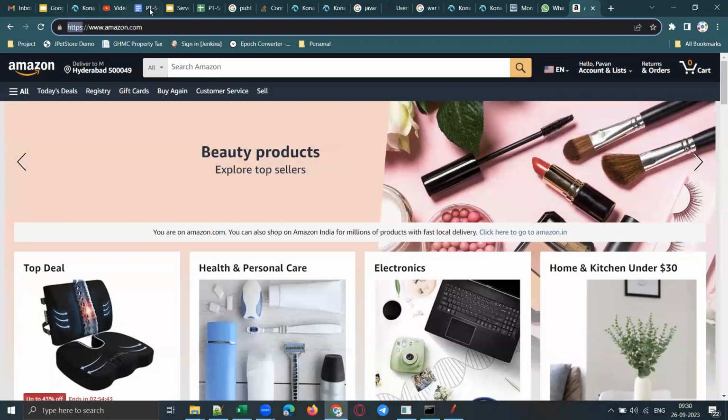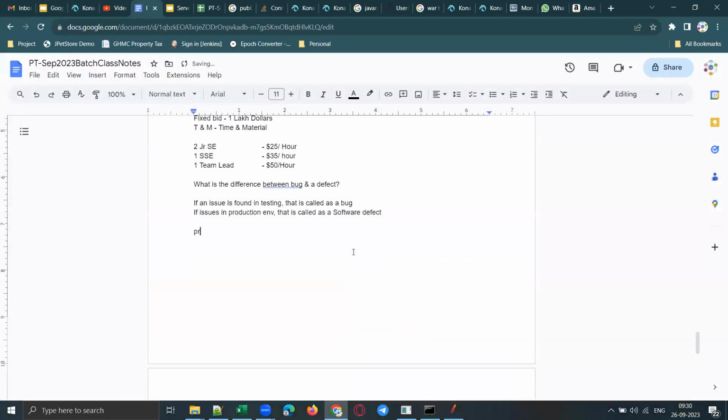Now, what is a protocol here? To be specific, we call this a communication protocol. What is meant by communication protocol?